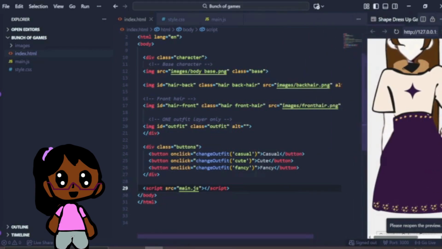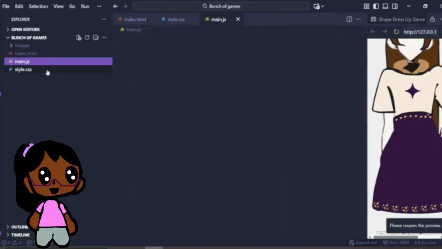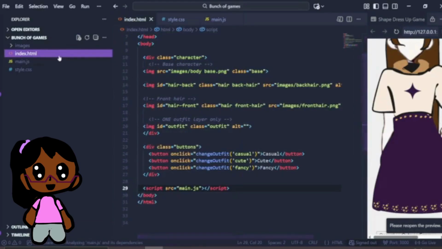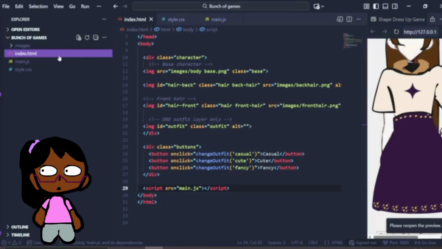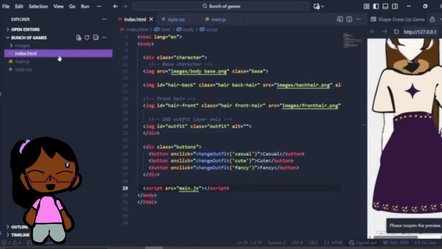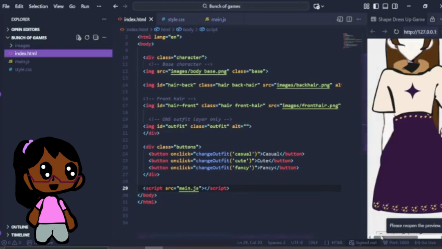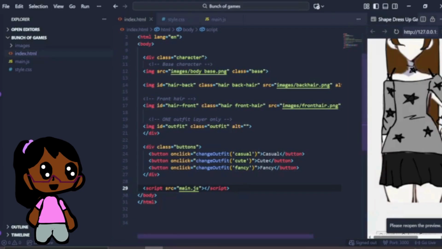Anyways, so this change outfit will link to JS because if you understand, change outfit is right there. So that means we have 2. It's like a variable. Is that the right word? It's like something that links. It's a chain. So since we have the variable change outfit over here, casual, which is basically the casual outfit.